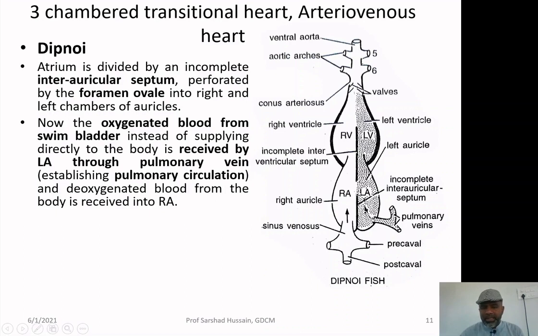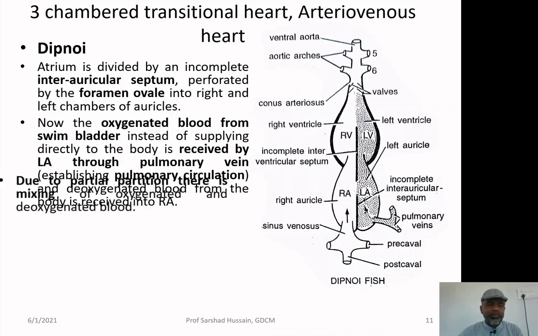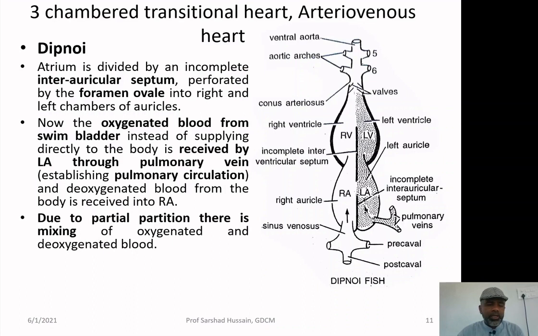What a major difference there is: in the earlier case we have seen that once it was oxygenated in the gills, it was supplied to the body, but over here after oxygenation it is again coming inside the heart. So, that is the difference between single and double. We shall look at it in the next slide also. Now, due to partial partition, because there is a perforation, there is a mixing of oxygenated blood and deoxygenated blood. So, it is not so efficient a system, because ultimately there is a mixing also.